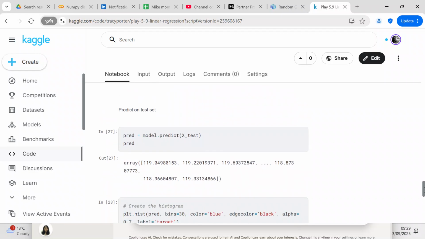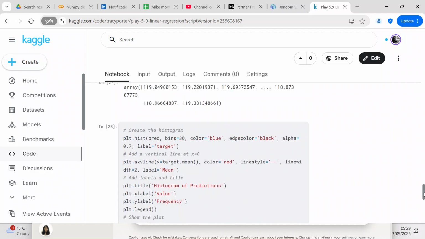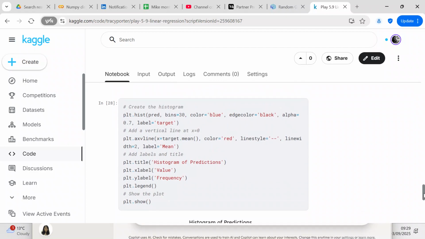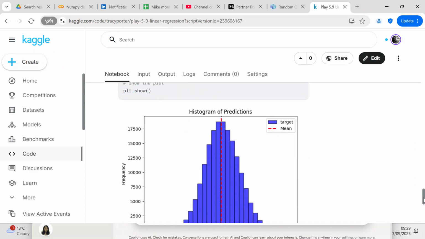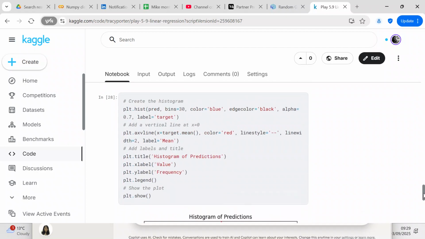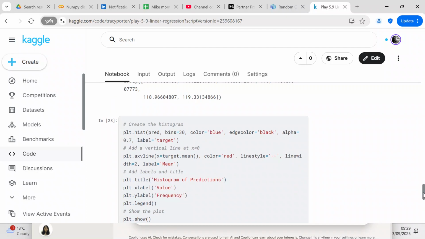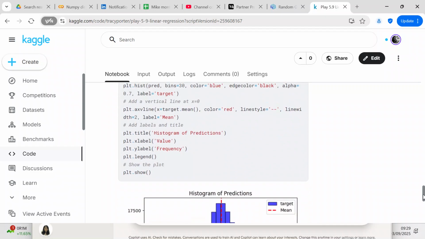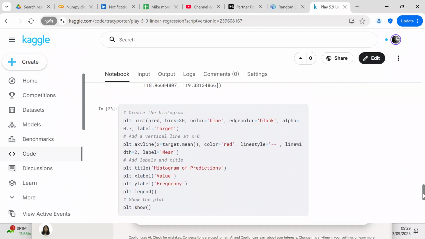So now what we're going to do is predict on our test set. So pred equals model.predict x test. So you can see the predictions. And then I decided to go ahead and visualize the predictions using Matplotlib. I did make a little bit of a mistake, because on the visualization line I said target instead of pred.